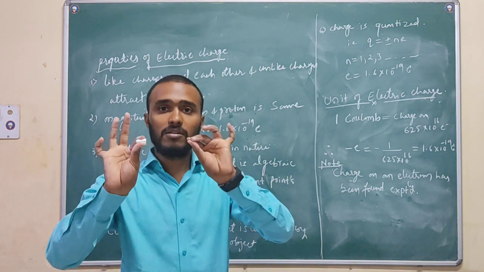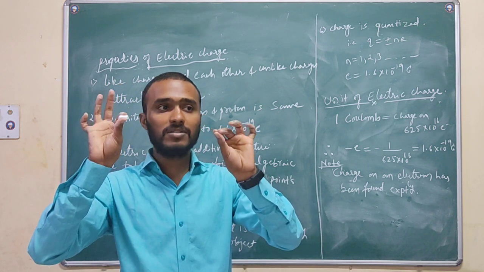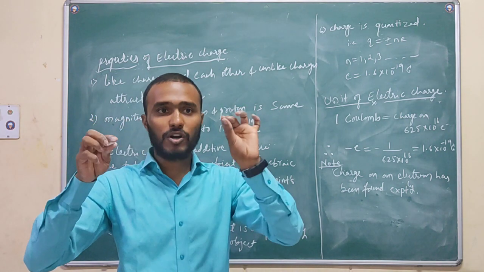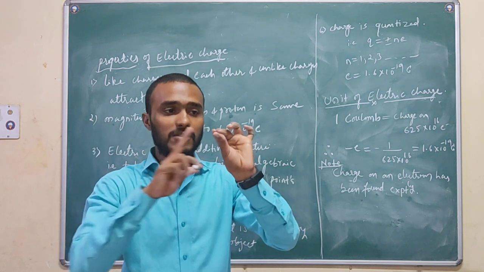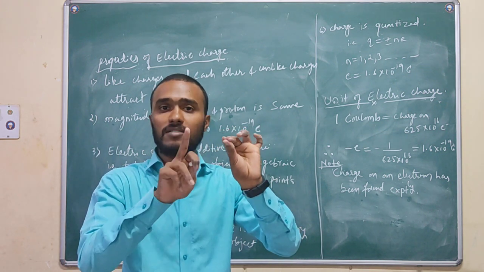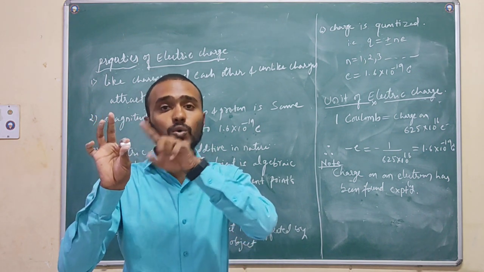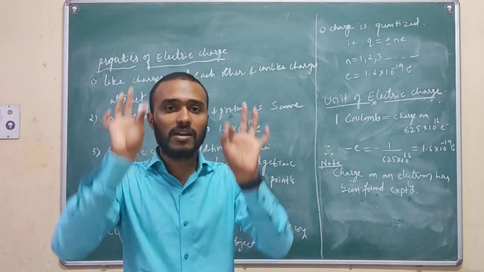By rubbing, this body acquires 12 charges. That means it takes 2 charges from the other body, so the other body loses charges, and those 2 charges are acquired by this body. So the total number of charges in the two bodies is again 10 plus 10, 20 only.